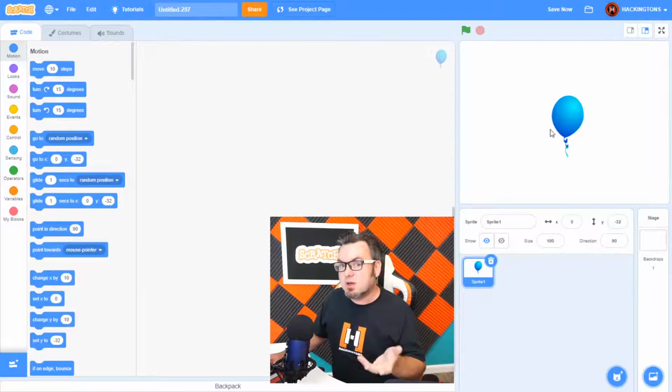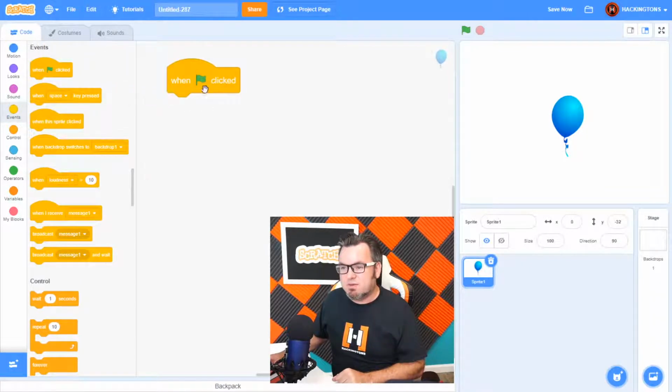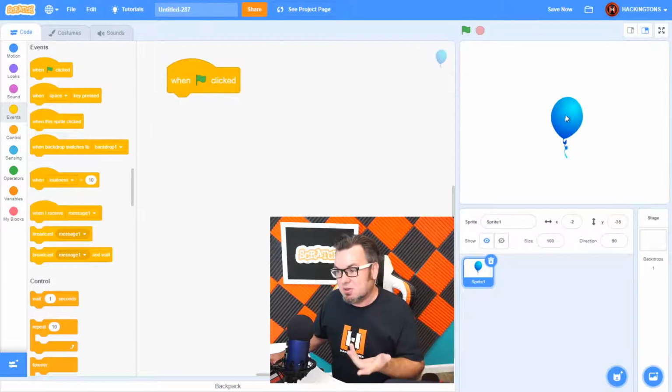So that's what's called an event, when the game starts. So go to events. It's the little yellow tab right there. And we're going to say when the green flag is clicked. This is the green flag. And I'm going to say go to the center of the screen. Well, we call it the stage actually, but you could call it the screen.